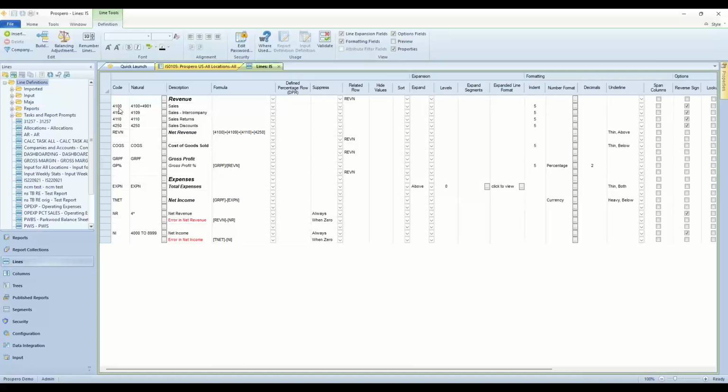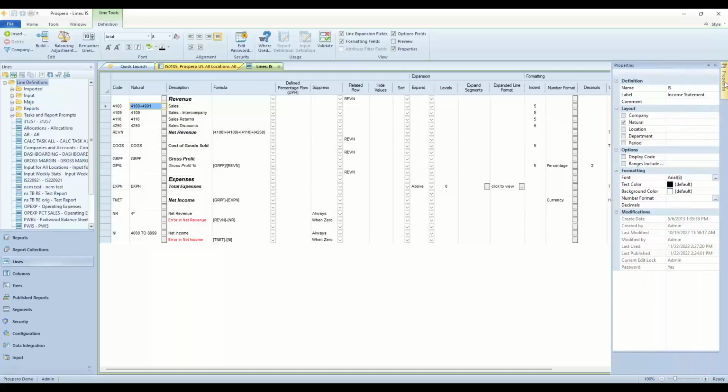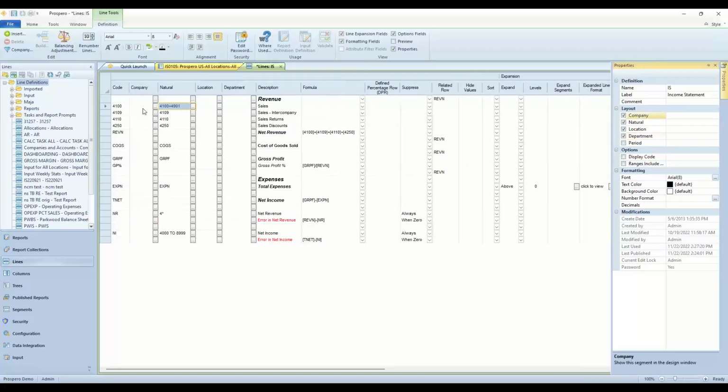So the code column on the left-hand side is very similar to FRX's row codes, and these most often are used in formulas for subtotals, per se, or other calculation types. We've got a column for our natural codes, and this line set here just has natural, but if I needed any references to my other segments or other companies, I can go to the right-hand side and open up those additional columns. And then I've got an extra column for companies, locations, and departments. I can fill those in for any of my rows in my line set here.